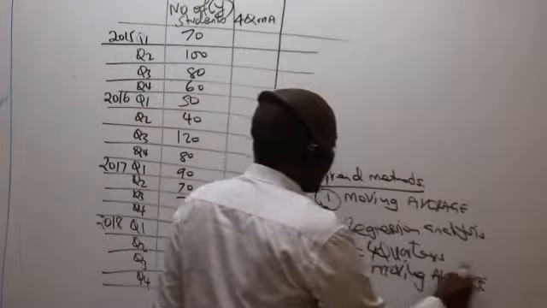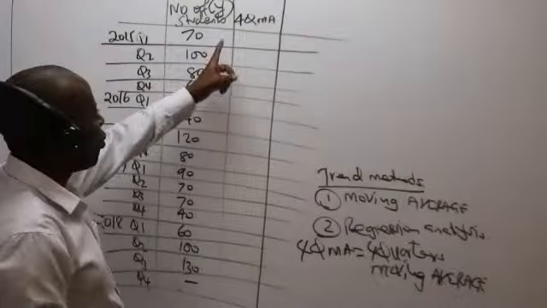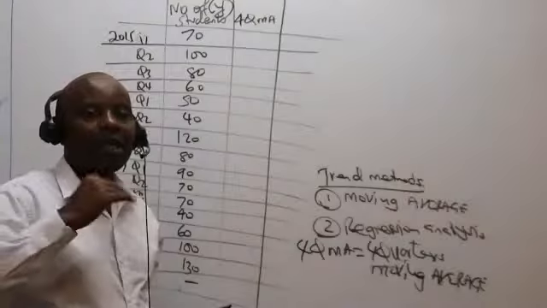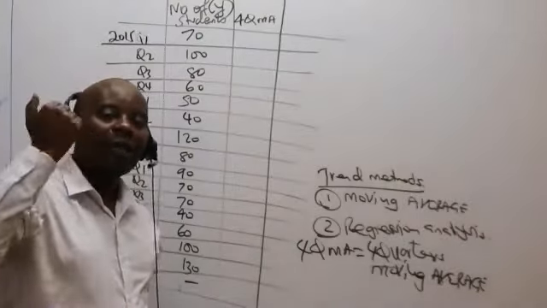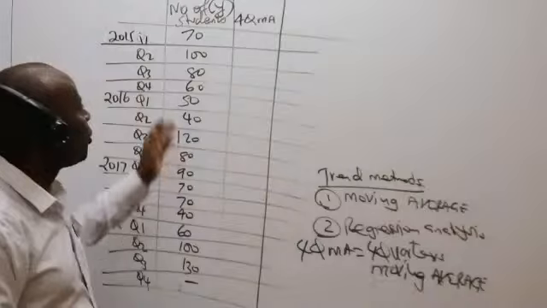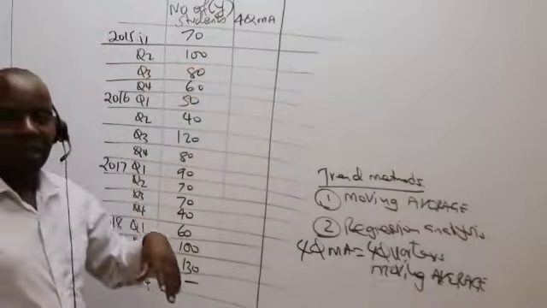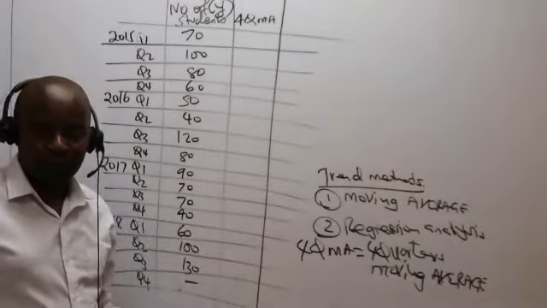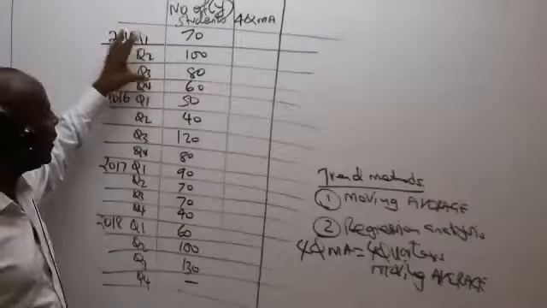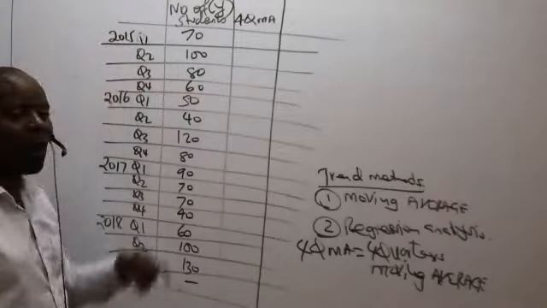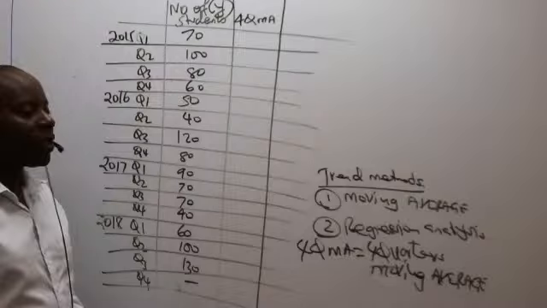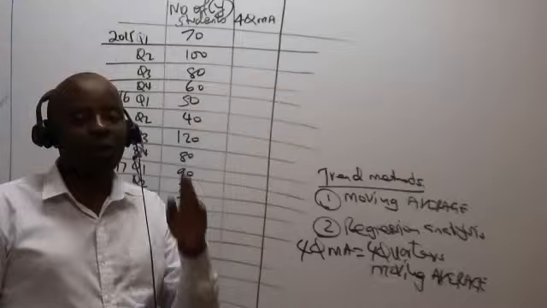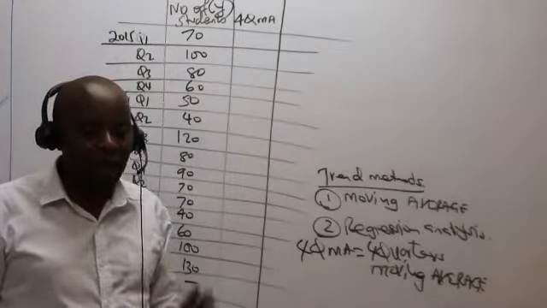So the question is, why did we decide to work with 4? It's because of how the examiner has split down his year. If, for example, the examiner was to split down his year into 2 seasons, then I would have said 2-season moving average. So in this particular case, they have split down each year, you can see, into how many quarters? 4 quarters. And as such, the first thing on the road of getting the trend is for you to give us the 4-quarter moving average.